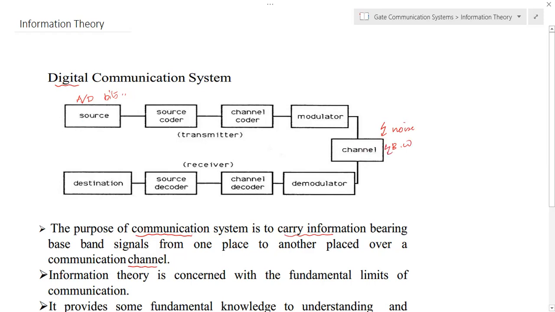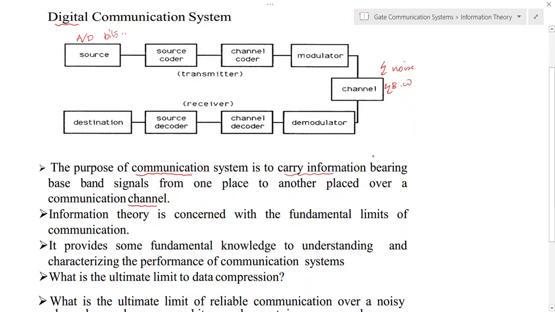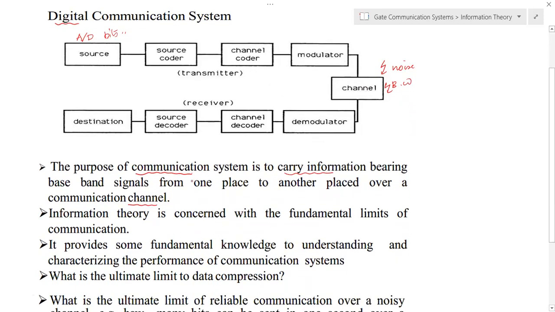We need to analyze all these things, or we can say we need to characterize the performance of the channel or the communication system. In a communication system, we are mainly discussing the channel behavior. What happens if you send binary information through this channel, and whether you will receive exactly the same information or there will be some errors, etc.